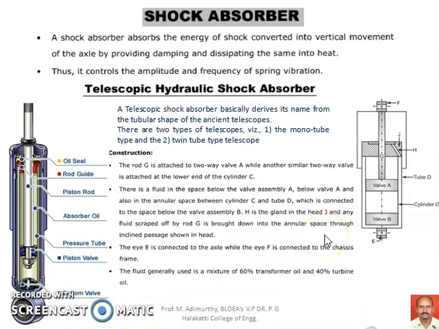Now, what is a shock absorber? Why is it necessary in a suspension system? In a suspension system, a springing device must be a compromise between flexibility and stiffness. If it is more rigid, it cannot absorb the road shocks efficiently. And if it is more flexible, it will continue to vibrate even after the bump has passed. So, we must have sufficient damping of the spring to prevent the excessive flexing.